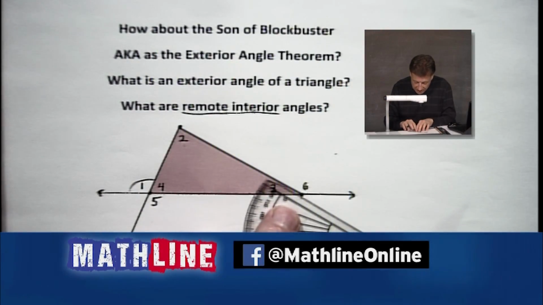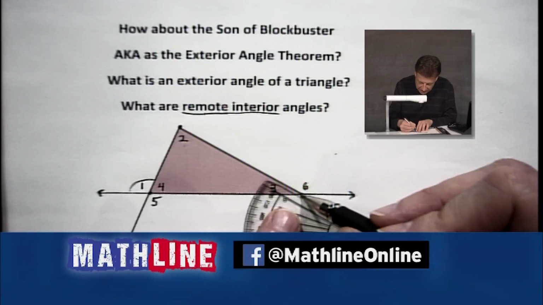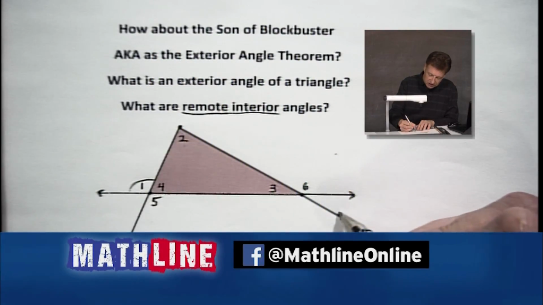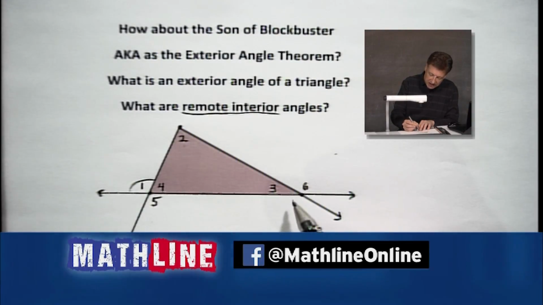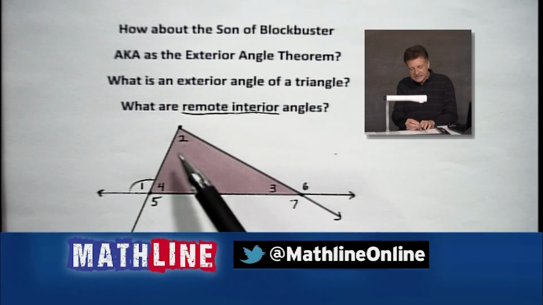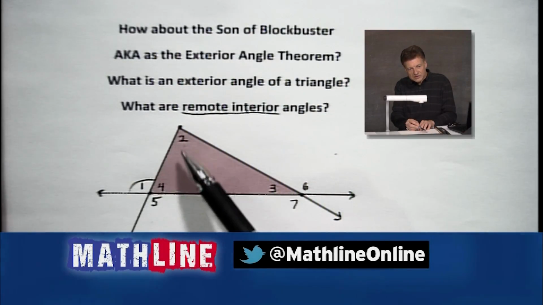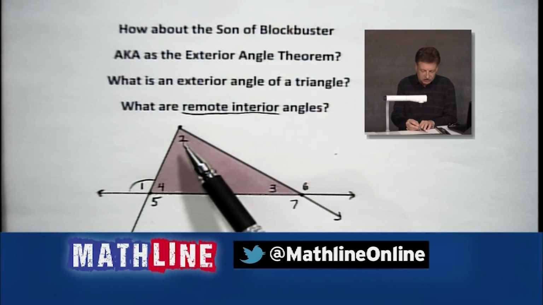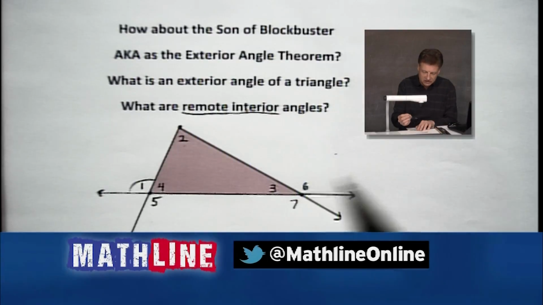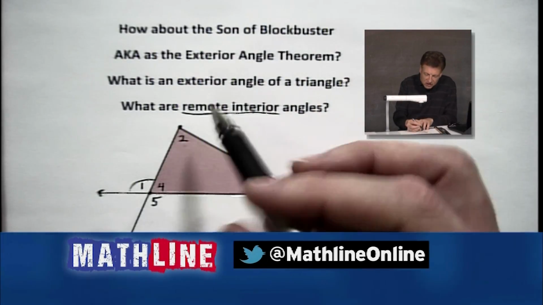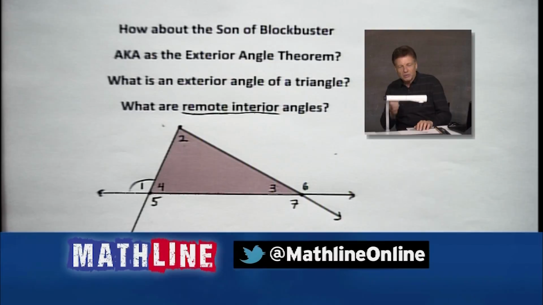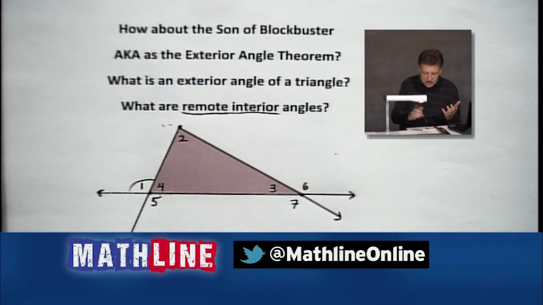So if I drop down another line, because some of you think, I bet he's going to drop another line down. Well, of course I will. There we go. We've got another exterior angle. We'll call it angle 7. But it's still remote. It's still remote in terms of what? 2 and 4. Those are the remote interior angles, 2 and 4, based on angle 7 also. So there you go. And now you say, well, could you have done that? Yeah, I'm out of room up there at the top. But we could also do the same story at angle 2, all right? And then 3 and 4 would become the remote interior angles. So it depends on which angle you are picking.